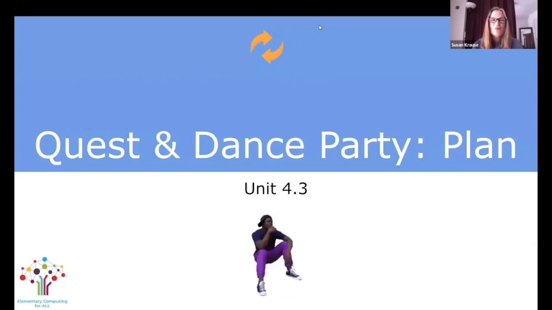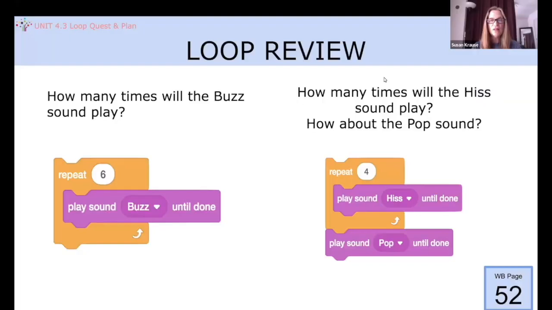All right, we are at lesson 3, where you will complete the quest by remixing the Animal Parade project from the Tippensee, and you will start planning your own unique dance party project in Scratch. First, let's do a quick review on loops.